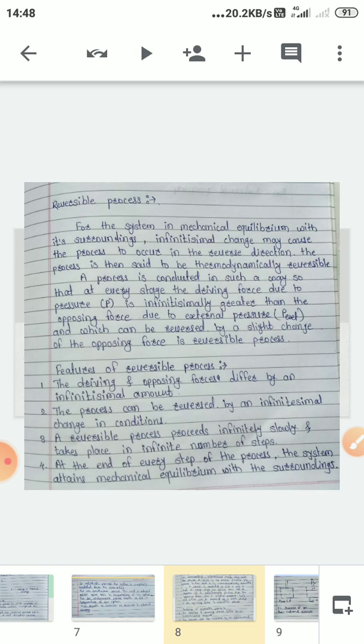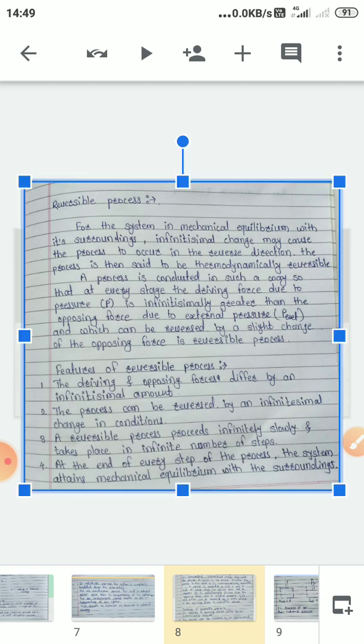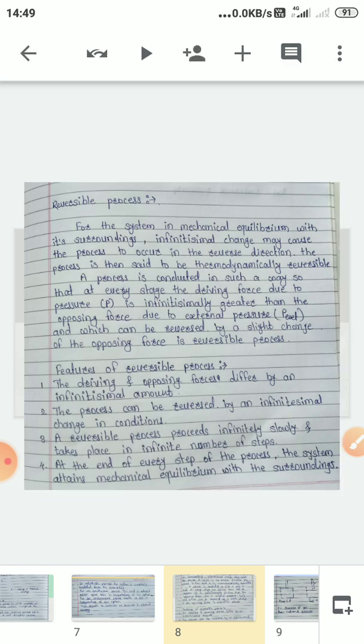But if the process occurring inside the chamber is exothermic, then there will be a rise in temperature, and if it is endothermic, then there will be a decrease in temperature, and therefore there will be an increase or decrease in internal energy.